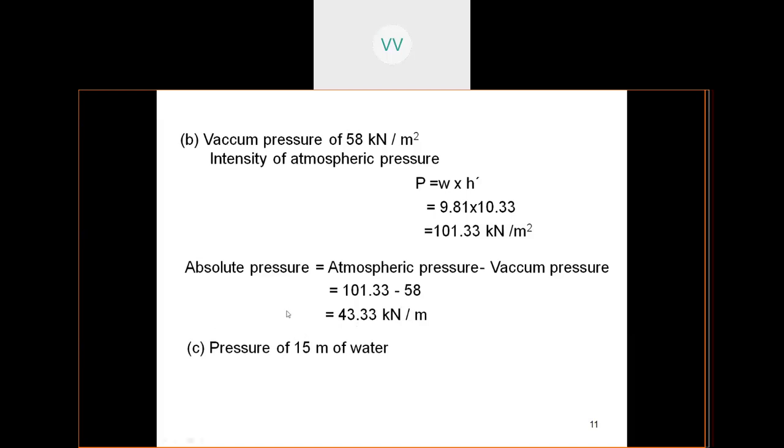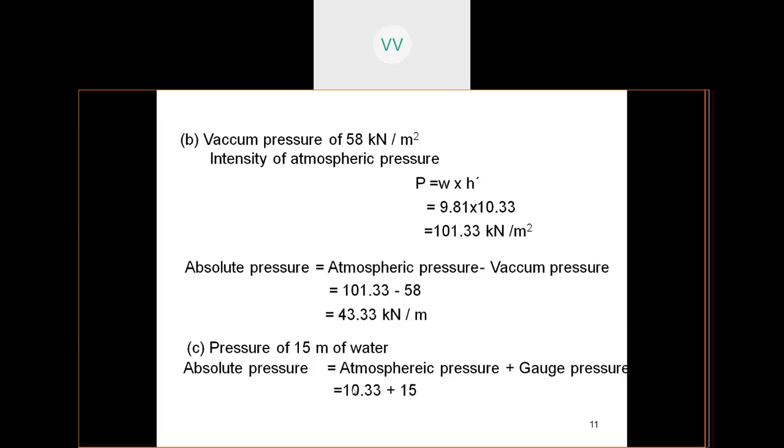Next, the third problem is a gauge pressure of 15 meters of water. The absolute pressure relationship is absolute pressure equal to atmospheric pressure plus gauge pressure. Now we have to apply the atmospheric pressure in terms of head of water.